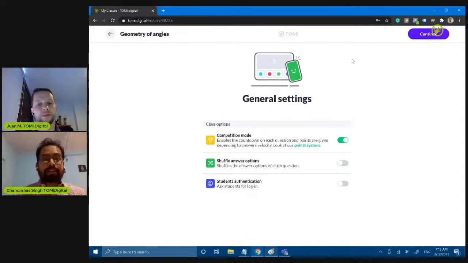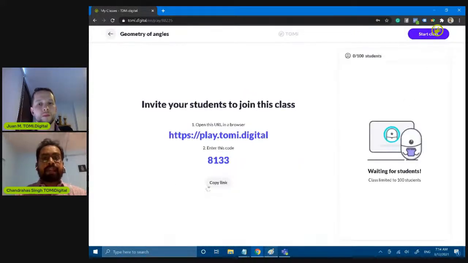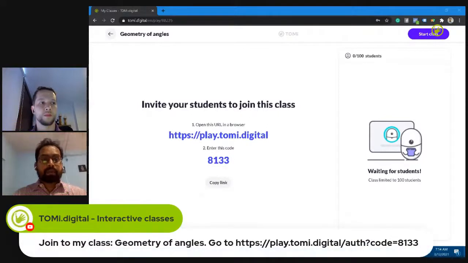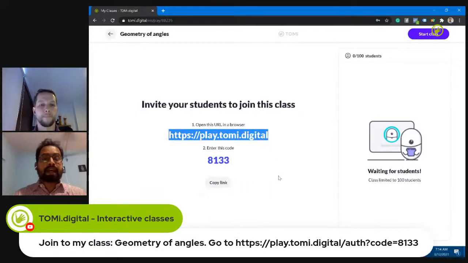What Juan is going to do next is hit the continue button, and he'll share the link that each one of you can copy into a web browser, as you can see here. Juan, if you can please highlight that HTTPS part. All right. So he, as a teacher, has broadcasted the URL that his students can find, and by accessing that URL, they can participate in the exam that Juan has created for them.